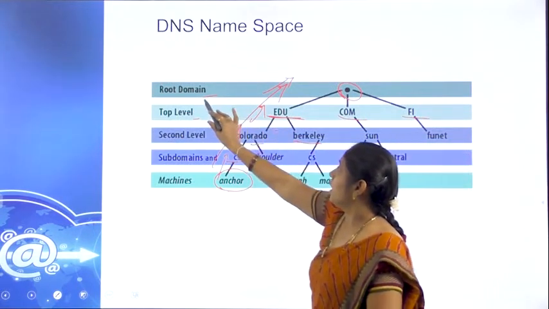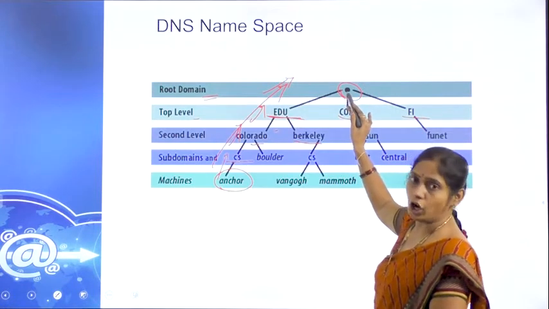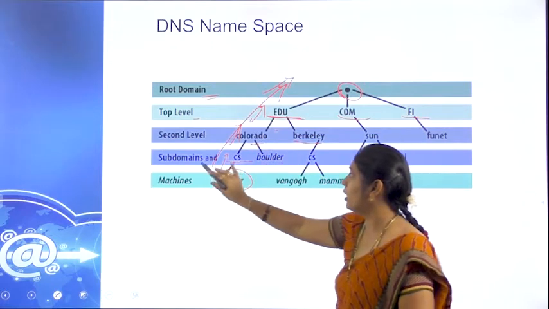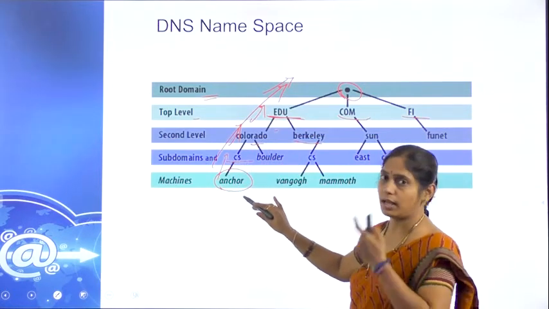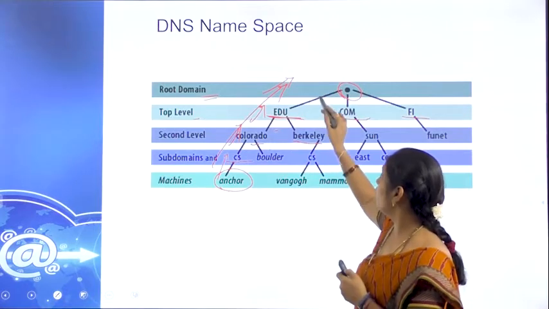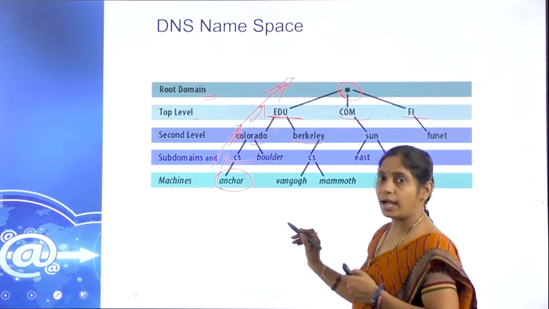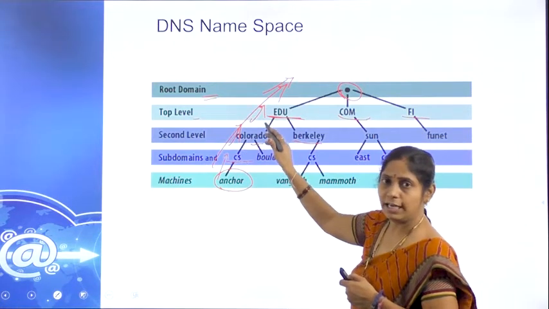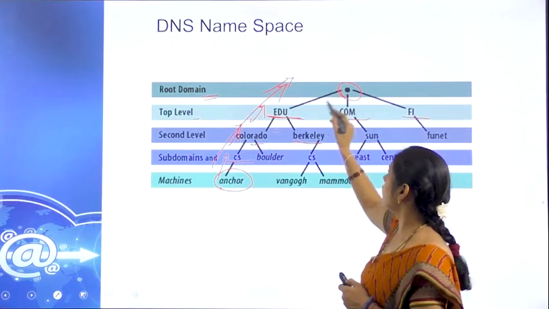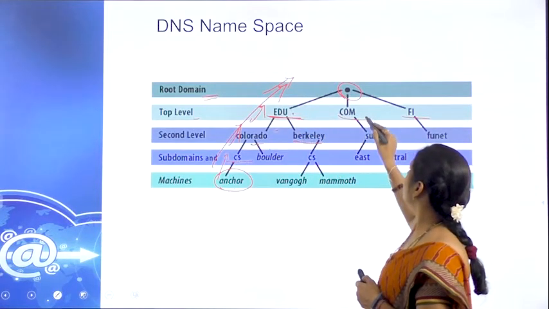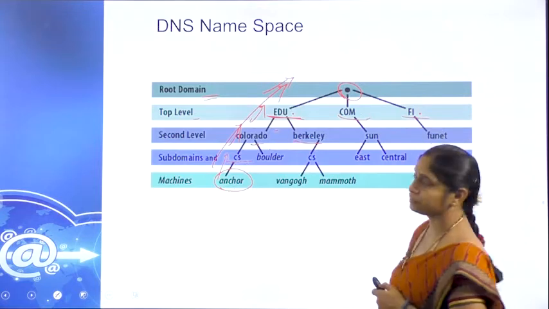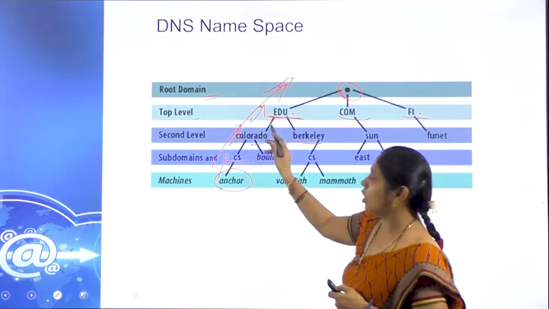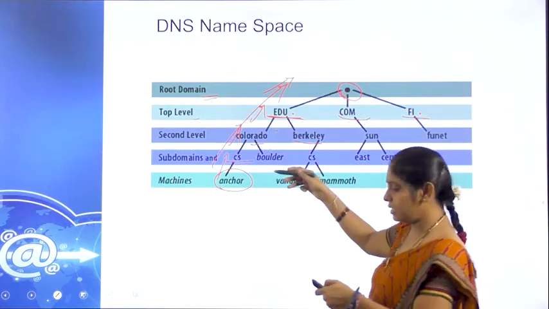If you see the previous slide, at the root we have only one dot, at the top level edu, in the second level colorado, and at the subdomain cs and the machine's anchor. So how does it move? This will be considered as anchor.cs.colorado.edu. So this dot will come here, right? And coming to here, colorado.edu. The same we are seeing in the next slide.